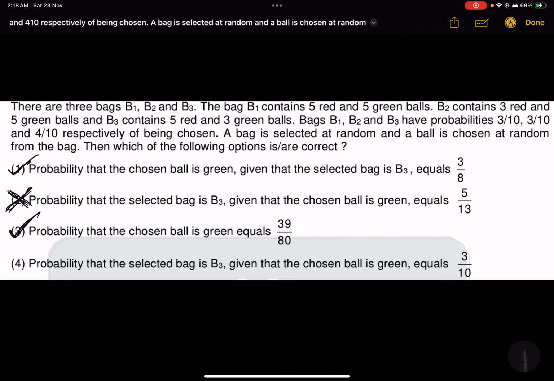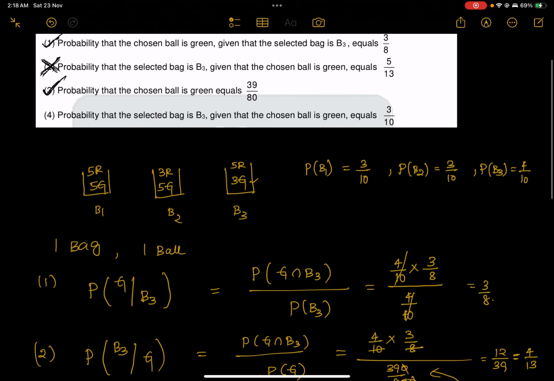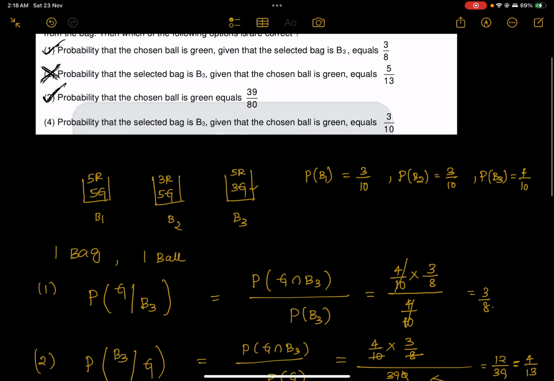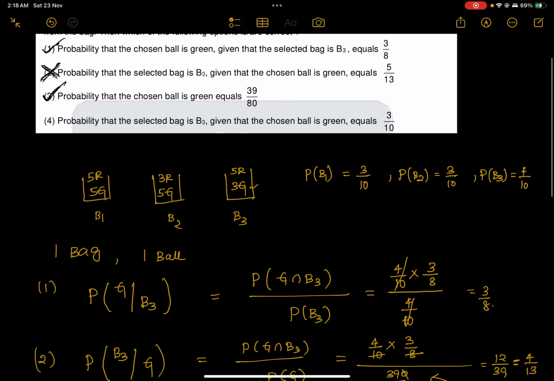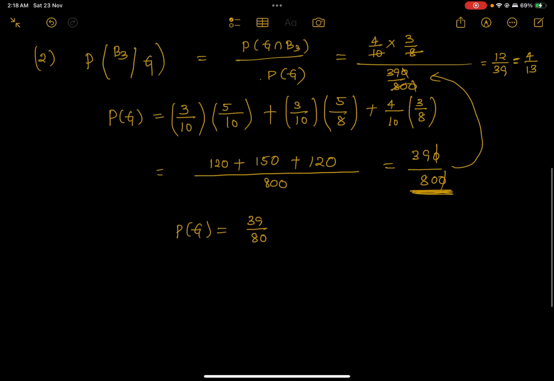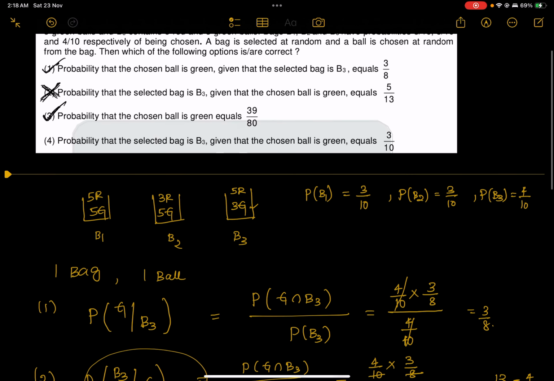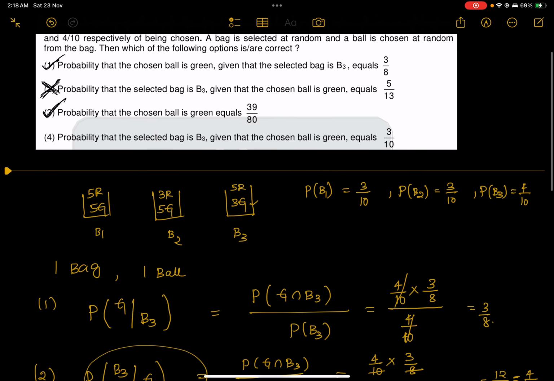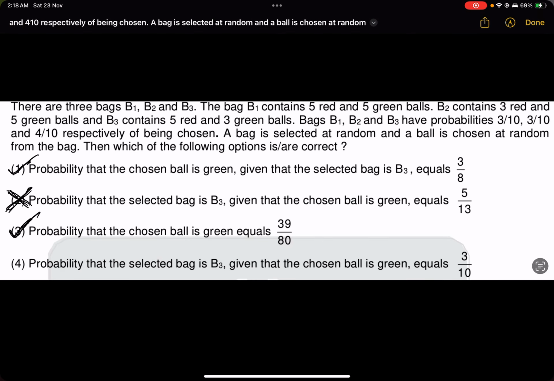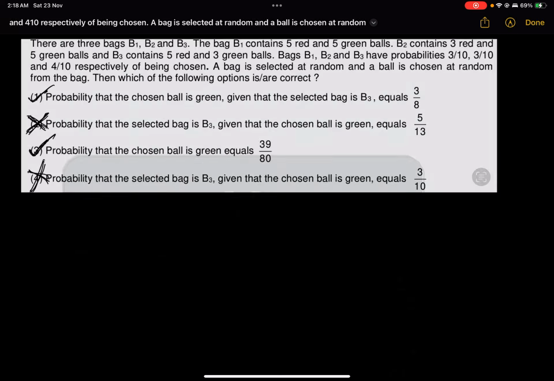Let us go with option D. The probability that the selected bag is B3 given that the chosen ball is green. This we have already done. They are asking for this probability, so that is 4 by 13. They gave it as 3 by 10, so this option is also wrong. So your answer is option 1 and option 3.